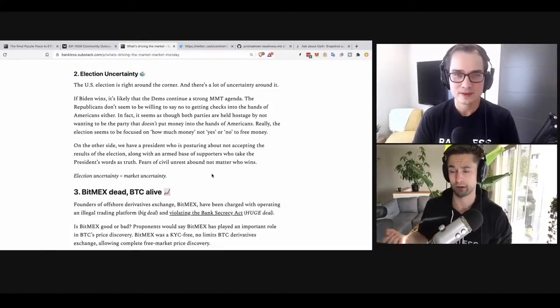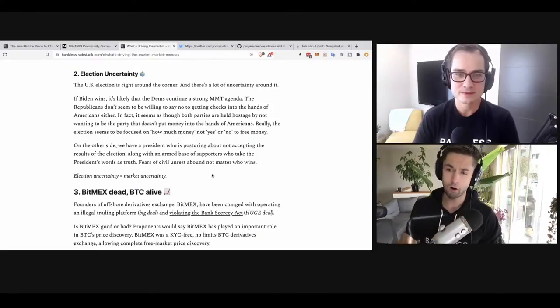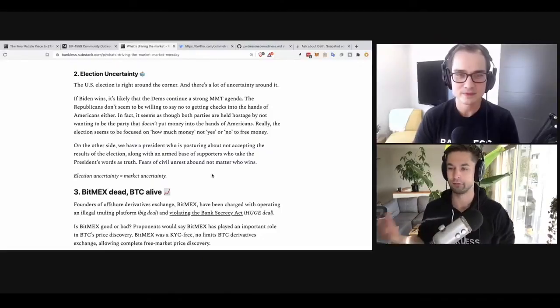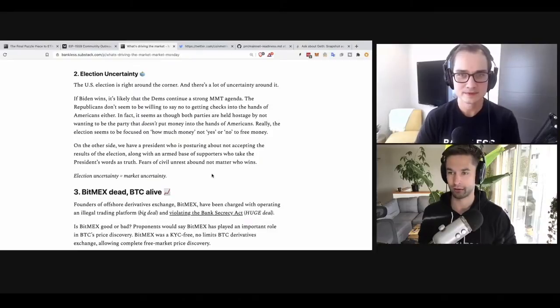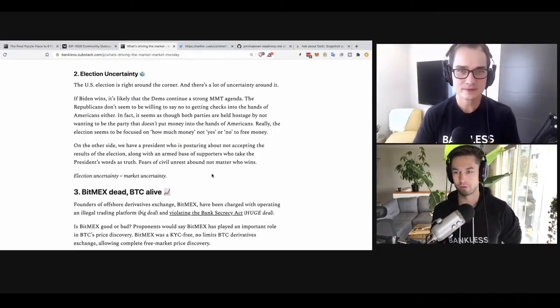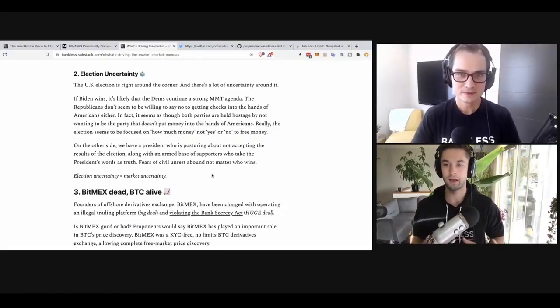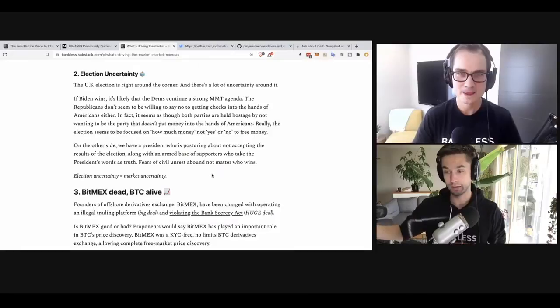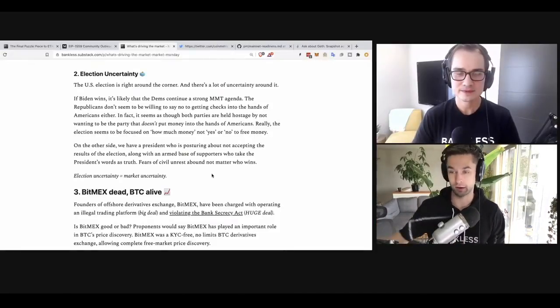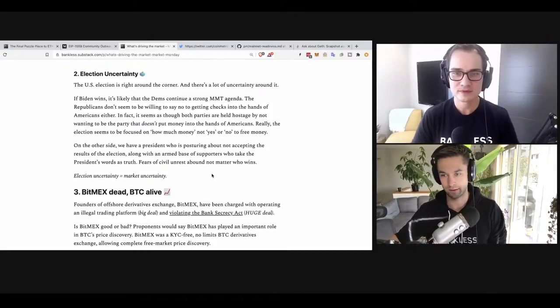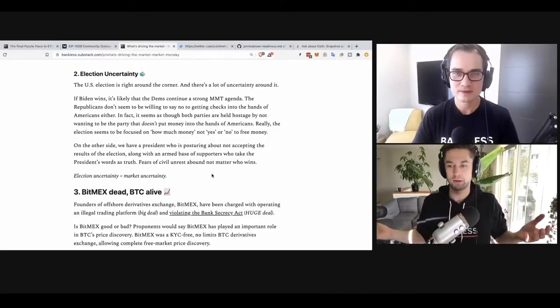On the flip side of things, however, both parties seem to be posturing and wanting to get into the party that is giving out relief, right? Like both parties want to be known as the party that got checks into the hands of Americans, right? And you know, the Democrats, famously the more pro-worker party, really just want to give out more money than the Republicans. But interestingly, the Republicans aren't the no party. They aren't the 'no, we're not giving any money' party. They are the party of 'we're just going to give a little bit less,' right? And so both parties are being the parties of relief.